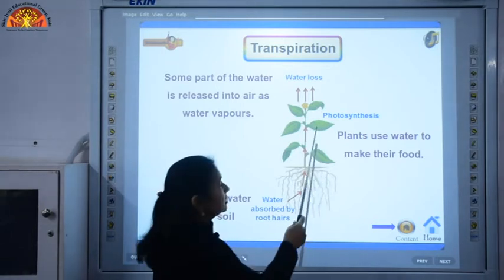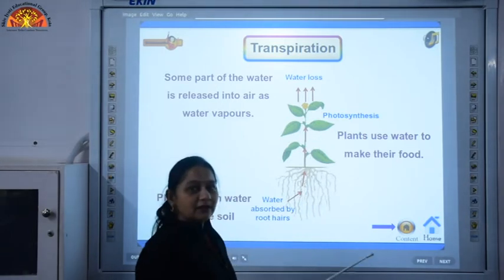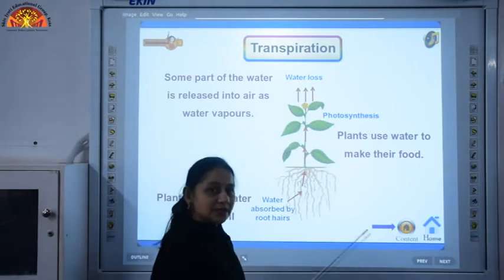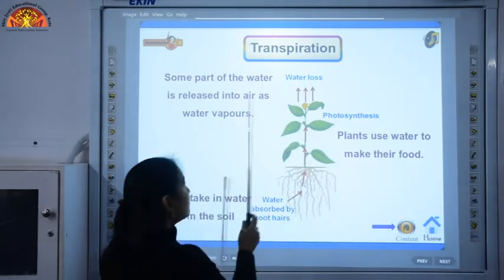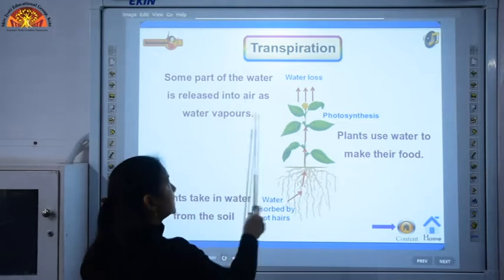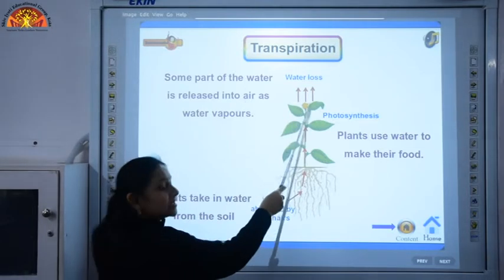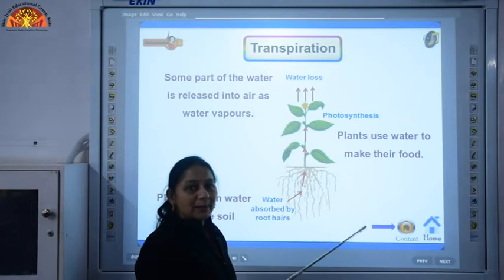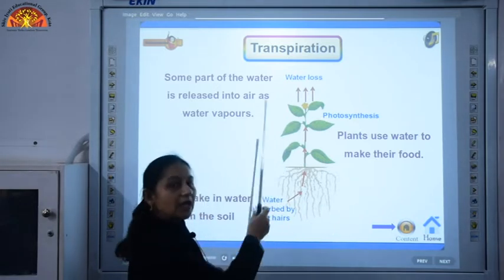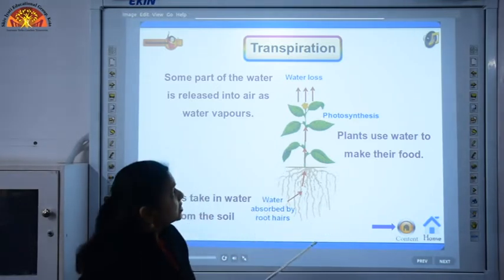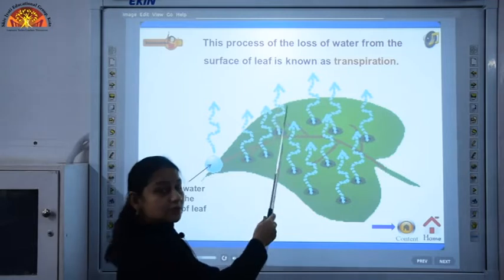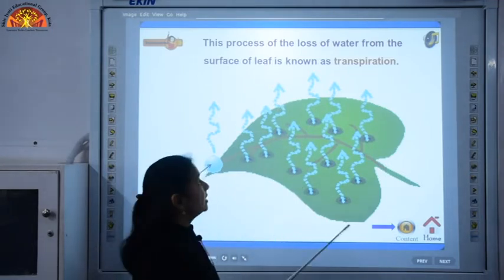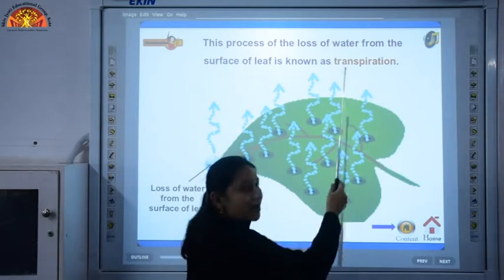It is passed to the leaves and the leaves prepare their food with the help of water by the process of photosynthesis, and some part of the water is released into the air as water vapors. Through stomata, these water vapors are released into the air. So, this process of the loss of water from the surface of the leaf by the stomata is known as transpiration.